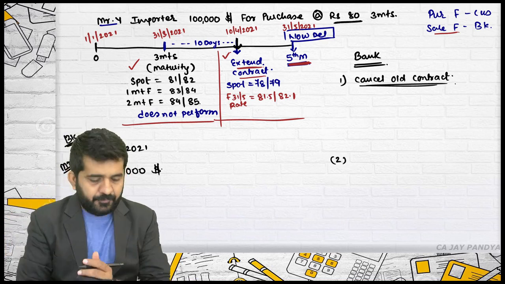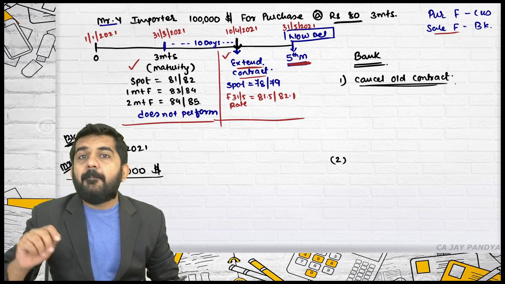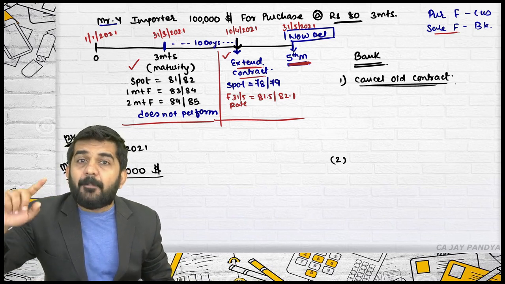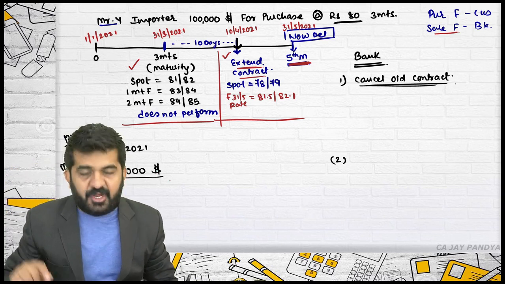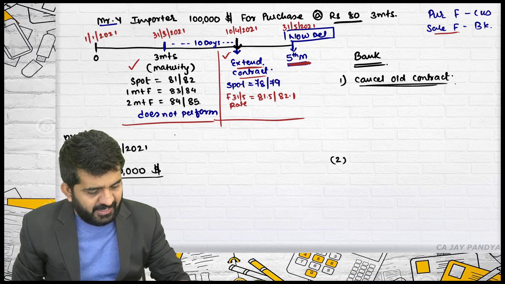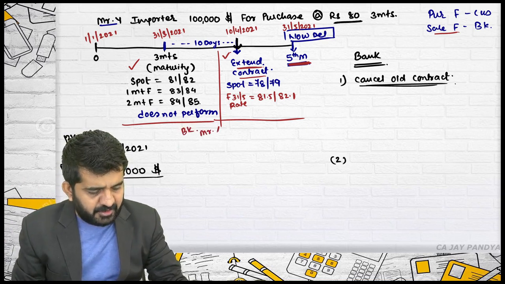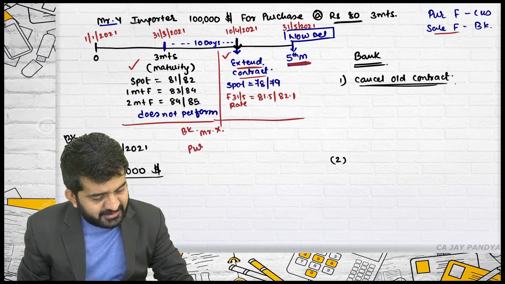Why? I'll tell you. Whenever the bank enters into this type of contract, the bank does not keep its exposure open. What the bank might have done in another contract, I'm not talking about this contract. The bank might have entered into a contract with another customer, say Mr. X, of purchasing $1 lakh.